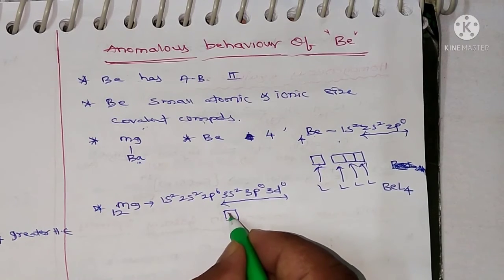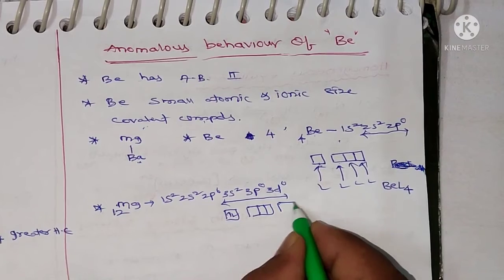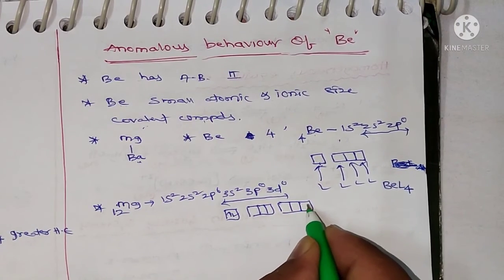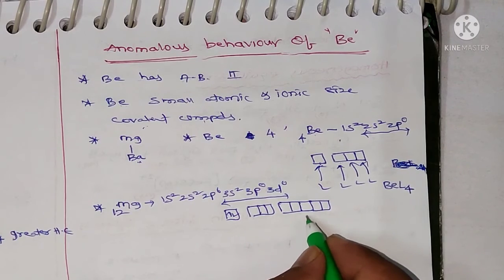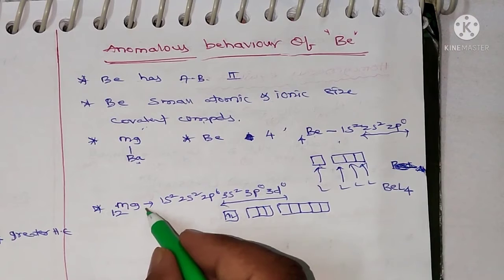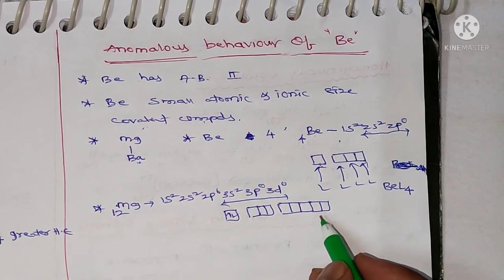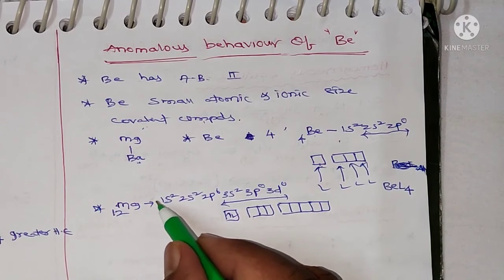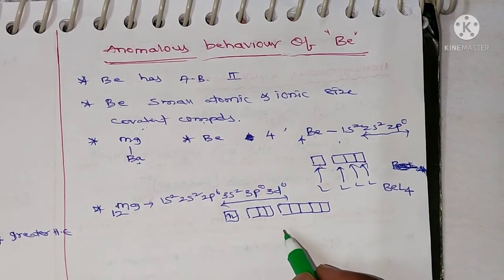In 3s there are 2 electrons, and 3p and 3d are empty orbitals. So we have more than 4 empty orbitals, and the remaining metals also have more than 4 empty orbitals. Except beryllium, the remaining alkaline earth metals exhibit coordination number 6.